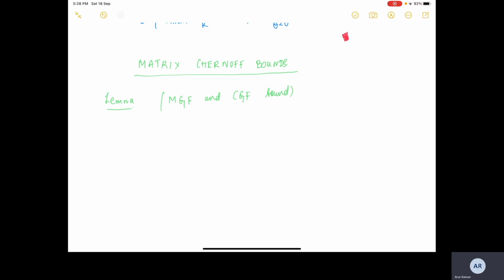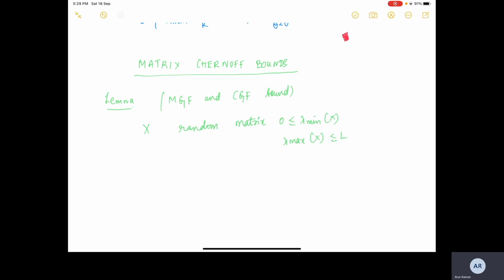Okay, so the difference is that suppose X is a random matrix such that we have lambda min of X and lambda max of X is bounded.